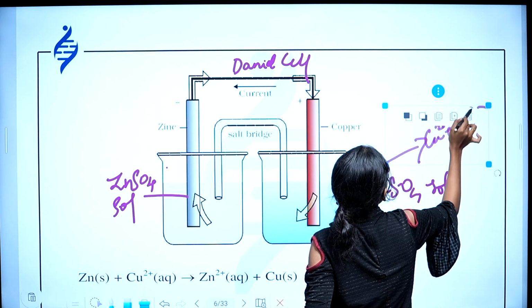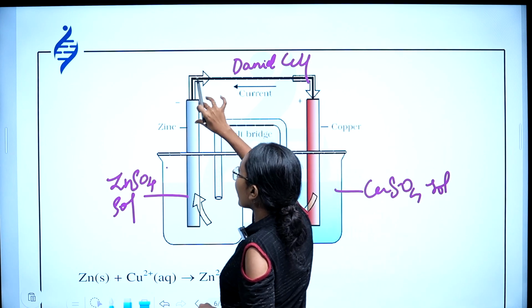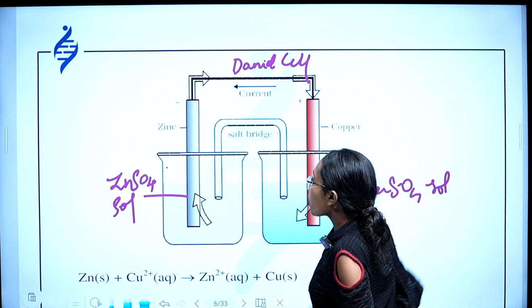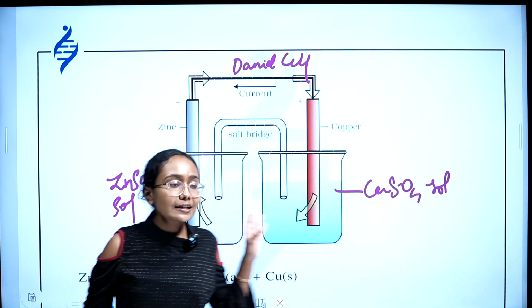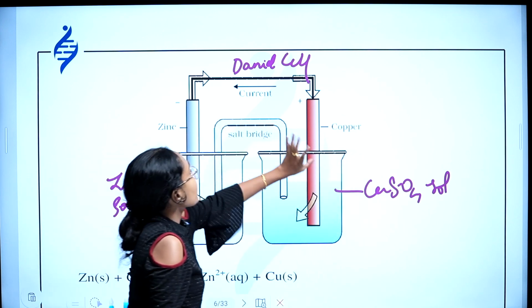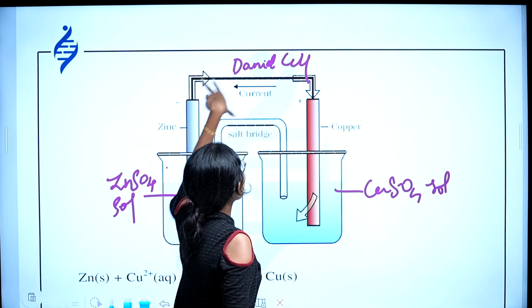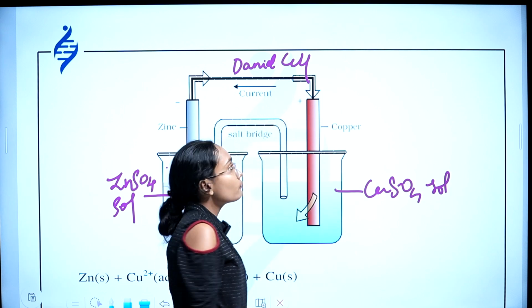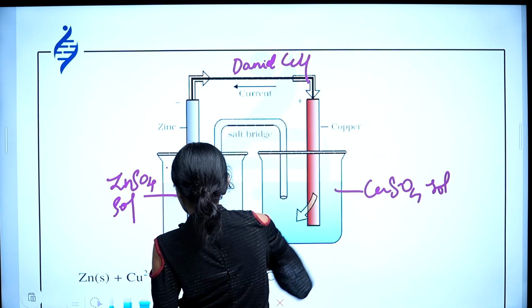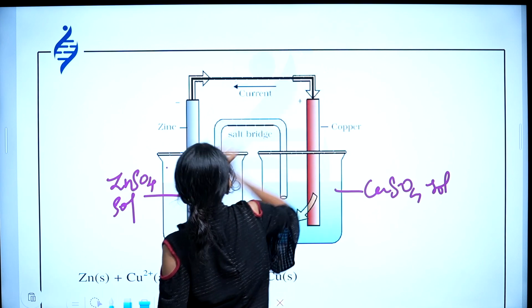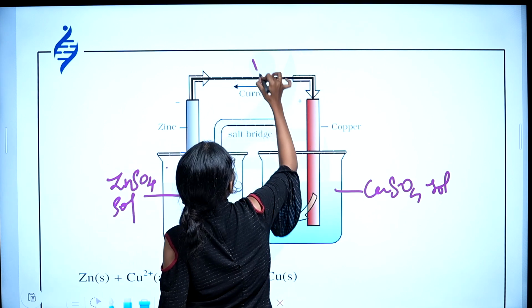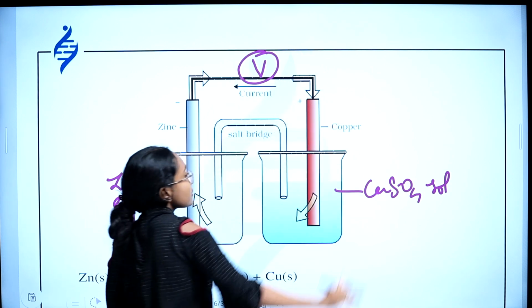Hope the anode and anodic solutions are clear. Anode is zinc, cathode is copper, and the anodic solution is zinc sulfate here, the cathodic solution is copper sulfate here. I am connecting this anode and cathode, that is zinc and copper, using a conducting wire. I'm also placing a voltmeter here to detect the presence of current.